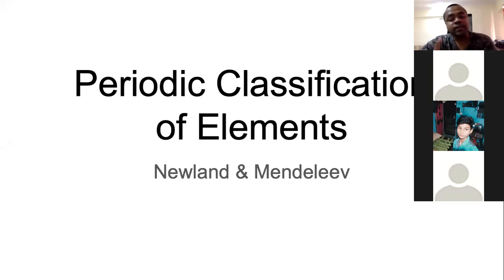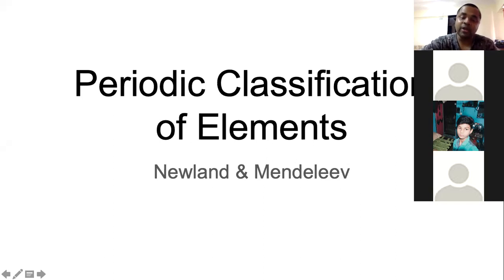Yesterday, we started the chapter on periodic classification of elements, and we understood the very basics of matter, elements, compounds. We looked at atoms, molecules, protons, electrons, neutrons. We understood how one thing combines to form the other thing. And we realized that there are not just 20 or 22 elements, but there are 118 elements. And it will become very difficult to study each one of them separately. It will make more sense to make groups of similar elements, and then study those groups.